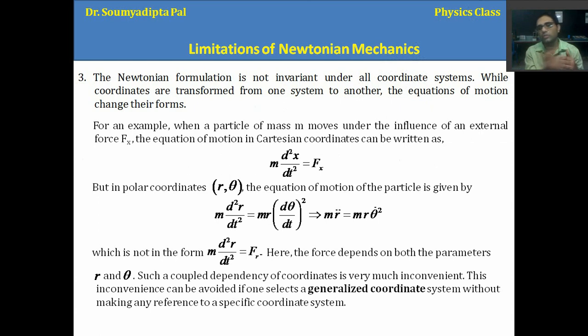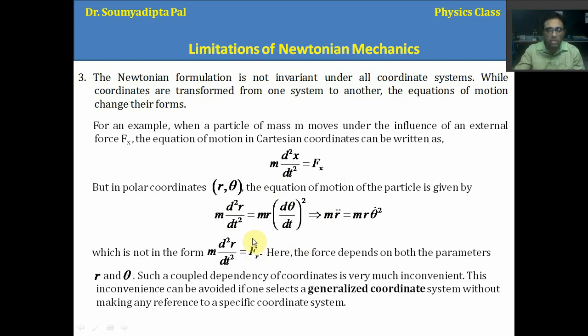If we talk about a 2 dimensional system, we normally consider polar coordinates, that is r and theta. So if we write down the equation of motion in this way, what will be the form in polar coordinates? In that case we will write m d2r dt2 equal to m r (d theta dt) squared.